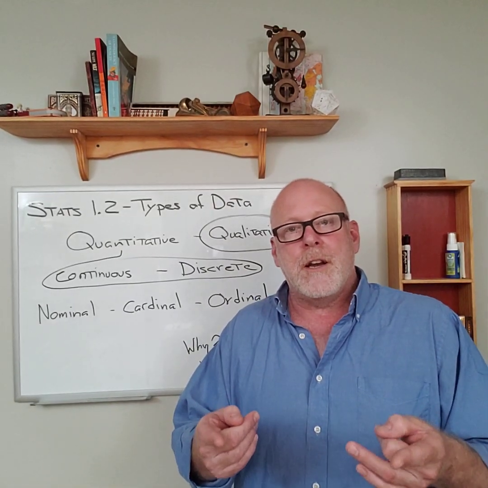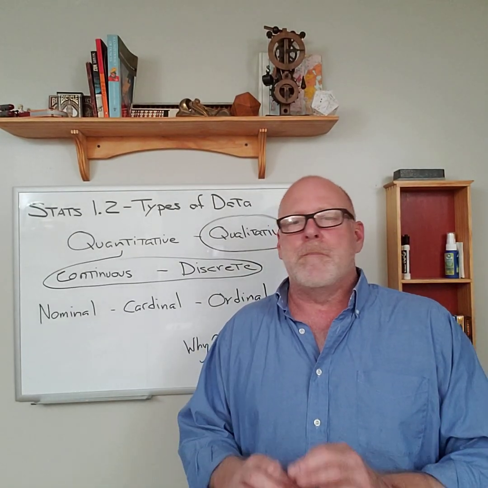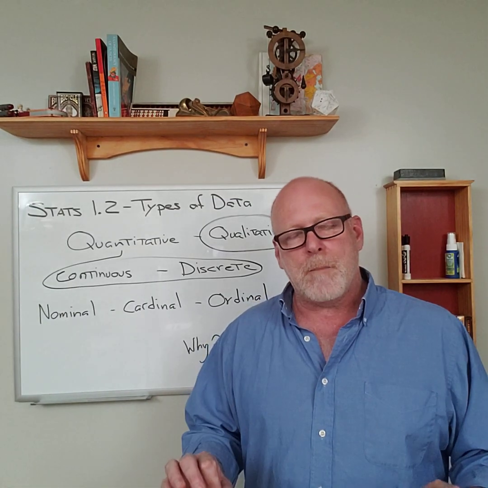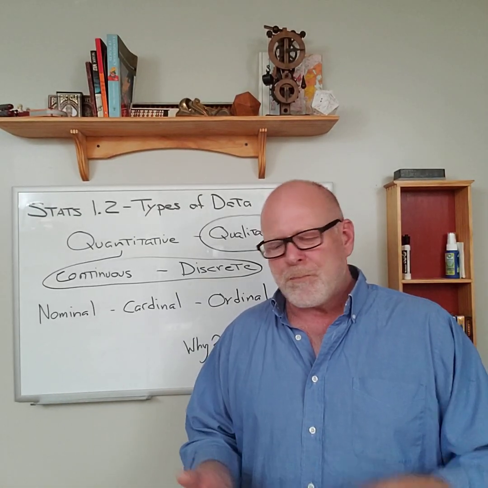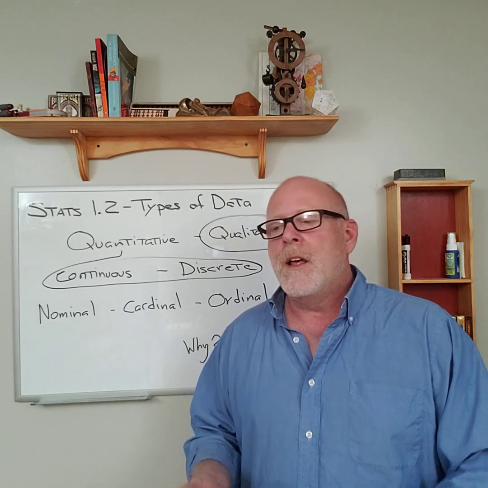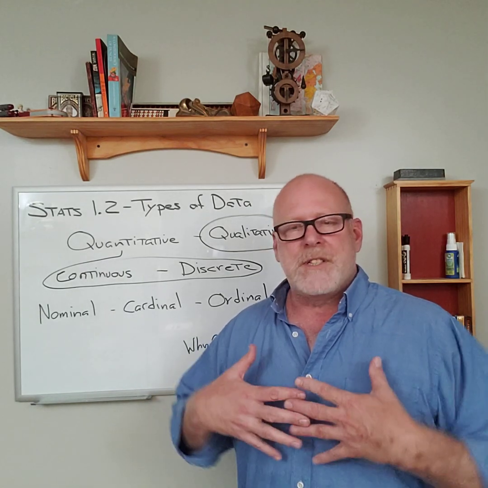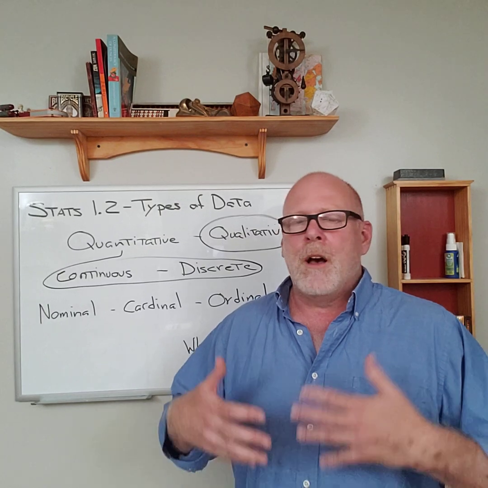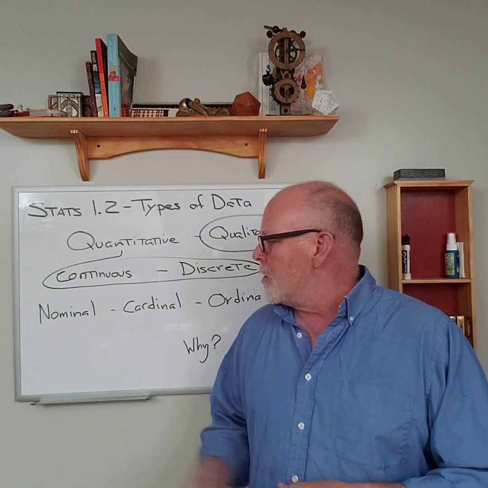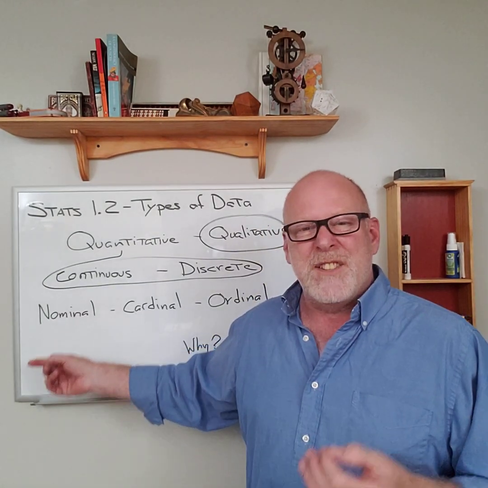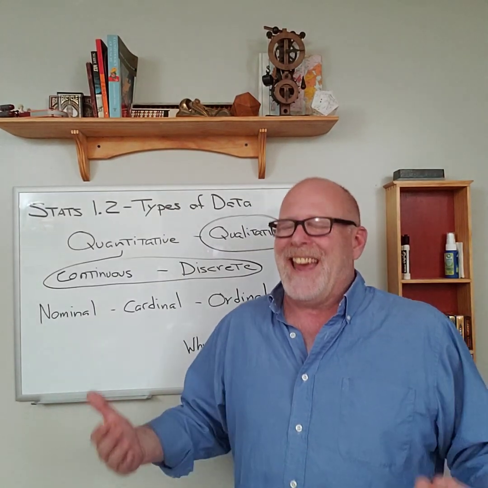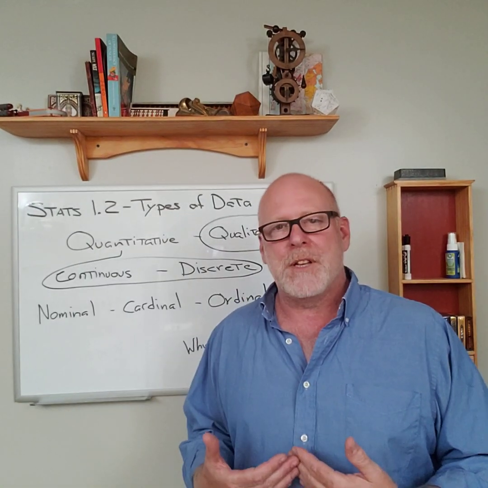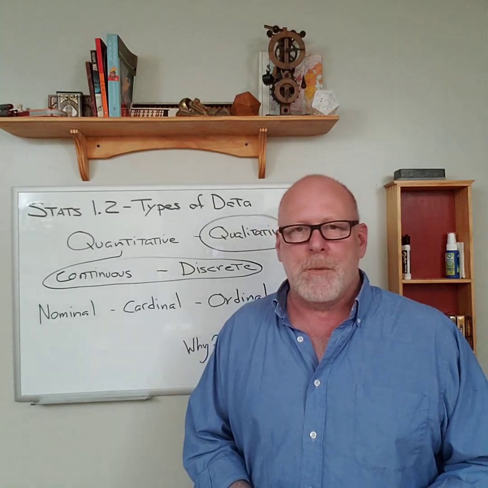Your social security number is a nominal number. The number doesn't measure anything. It doesn't say anything about you except that that is your number. Your driver's license number, your license plate number, number 17 on the football team, all of those things are nominal numbers. Nominal is just the same root as name, so it's kind of like your name. Skylar doesn't say anything about me. It's just the label that's attached to me, and that's what a nominal number is.